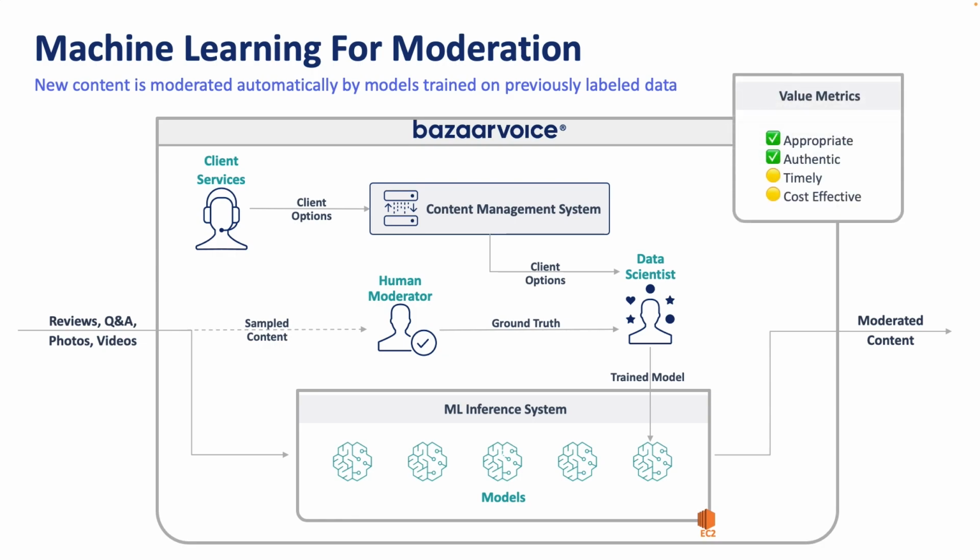We can still get appropriate and authentic content, but we still have an issue with timeliness. Specifically, it takes 30 minutes for our data scientists to deploy a model to this system. And if a client changes their options, that also took 30 minutes to update. In addition, it wasn't very cost effective. Well, there's still room to save some costs because all of those models are deployed all the time. And finally, we have a scaling issue because we're limited by the size of the memory in that EC2 instance. That tells us how many models we can deploy.